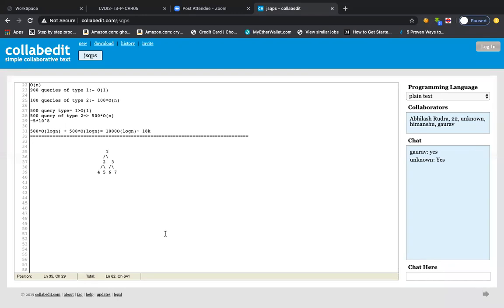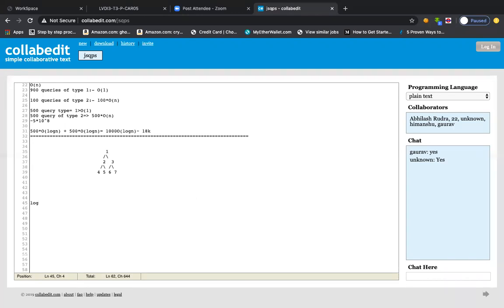So log n means you take the value 2 and keep on raising it: 2 to the power 1, 2 to the power 2, 2 to the power 3, 2 to the power 4, 2 to the power 8, and something like that. And how many times you keep raising it to make it the value n, that will be the value of log n, isn't it?